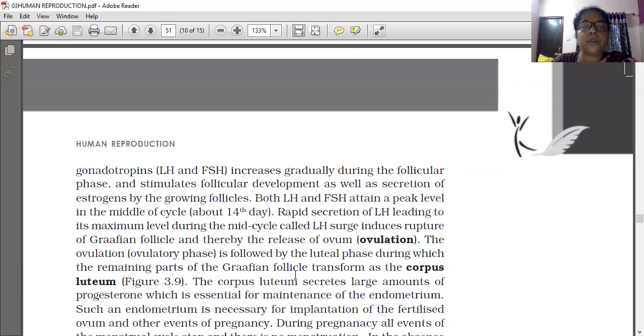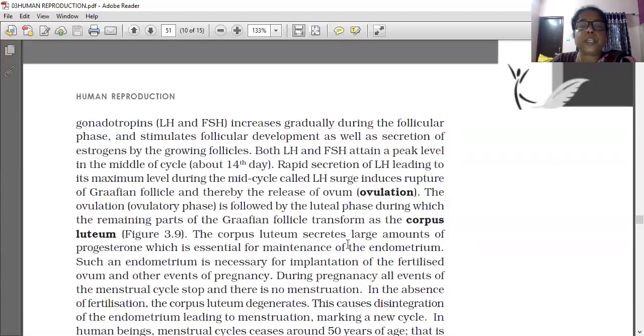During the luteal phase, the remaining parts of the Graafian follicle transform into the corpus luteum. Some parts of the Graafian follicle rupture, and only then does the ovum come outside. Afterwards, the remaining parts of the Graafian follicle transform into the corpus luteum. The corpus luteum secretes large amounts of progesterone.